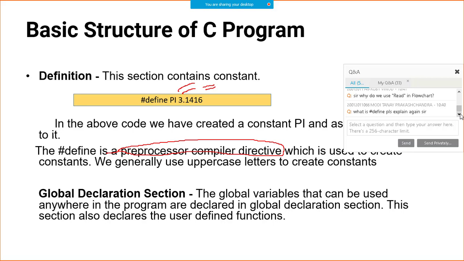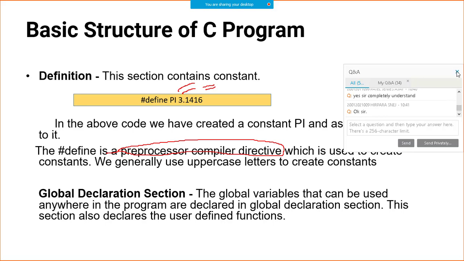Right, define is a preprocessor directive to define a constant like pi. It's a keyword in C programming, right? Suppose I want to define some constant, for example, pi, right? Or let's say I want to define a constant like March. It has 31 days, right? Then I can define March space 31. I said that you don't write equal to. That's it, right?